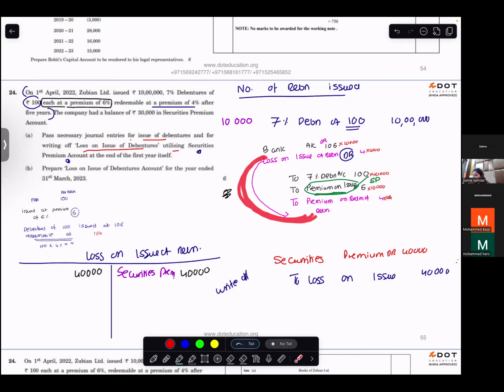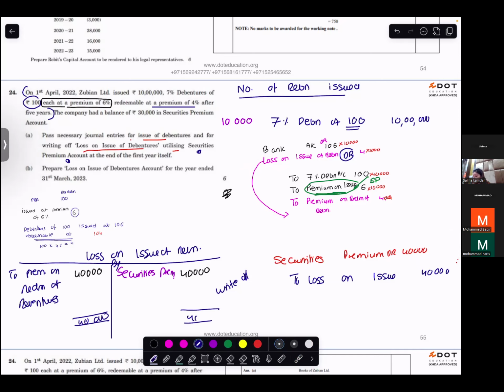This loss was because of premium on redemption of debentures, because we were giving them extra money. So you'll write to premium on redemption of debentures, and you close this 40,000 account.